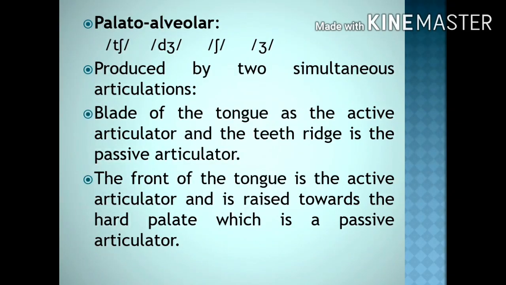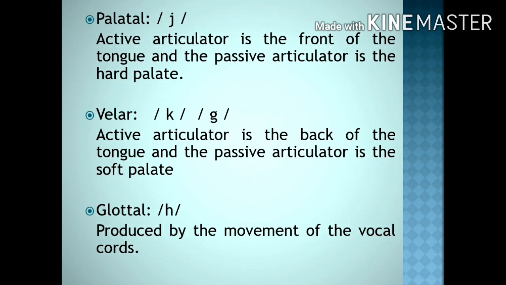You have palato-alveolar sounds. There are 4 palato-alveolar sounds: ch, j, sh, zh. They are produced by 2 simultaneous articulations: the blade of the tongue as the active articulator and the teeth ridge as the passive articulator. The front of the tongue is raised towards the hard palate, which is the passive articulator. That's why these 4 sounds are called palato-alveolar sounds. You have only one palatal sound. The active articulator is the front of the tongue and the passive articulator is the hard palate.